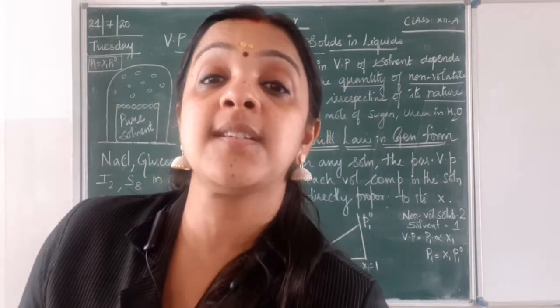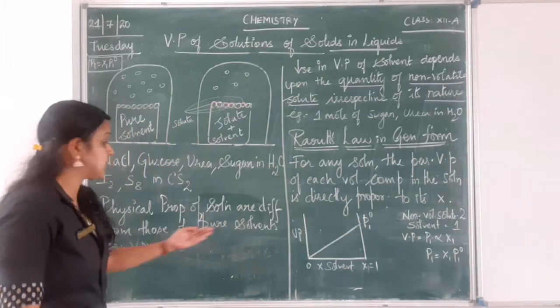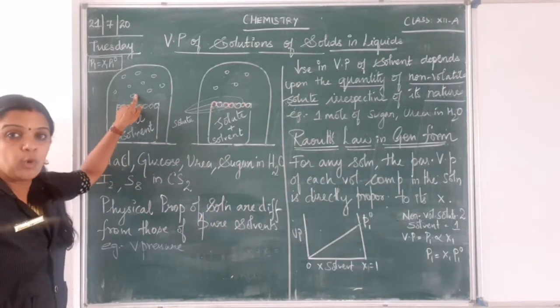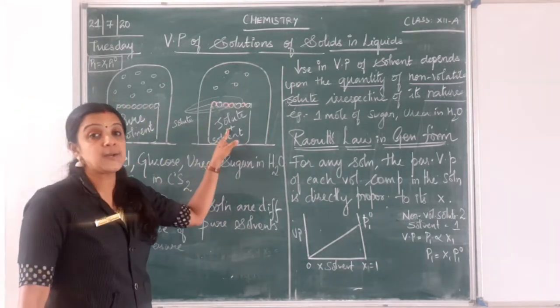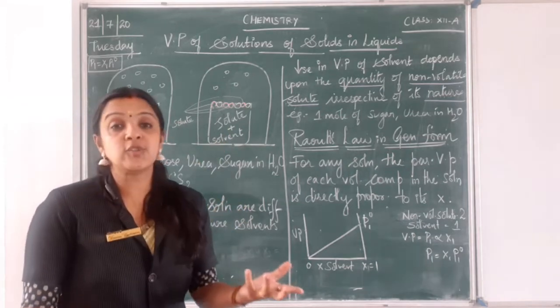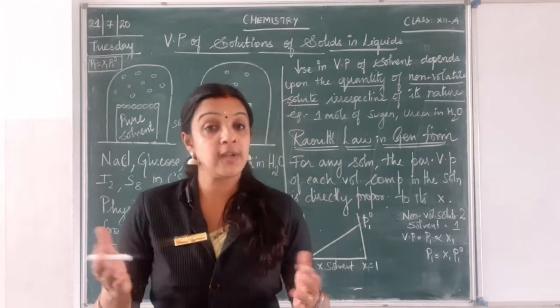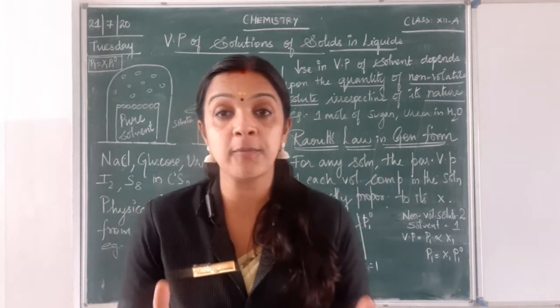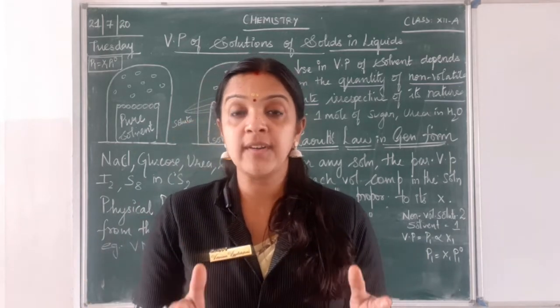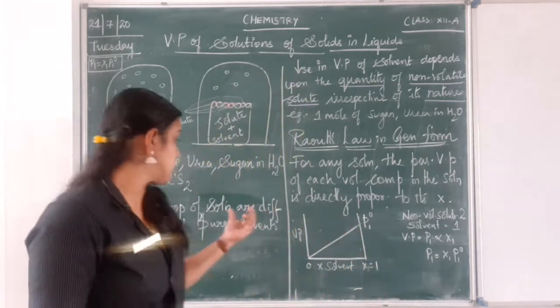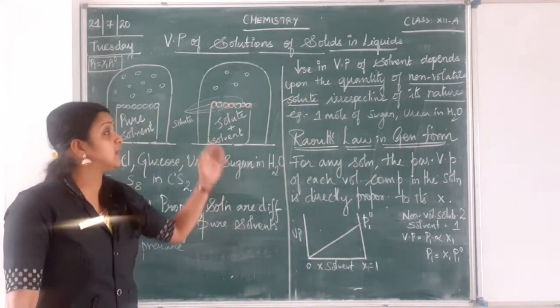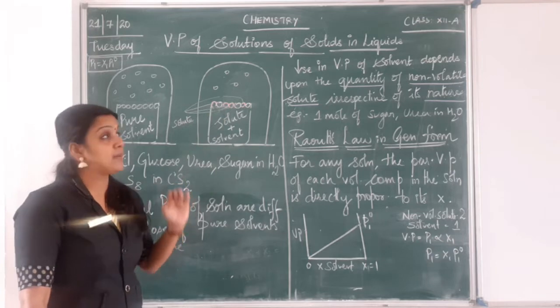So when we discuss the vapor pressure of the pure solvent, it is more, but when there is a solution, what do you mean by solution? A combination of solute and solvent. You are able to get me, Arya? You are able to follow me? Right? So whenever we say physical properties, the most important is the vapor pressure. There will be a decrease in the vapor pressure.